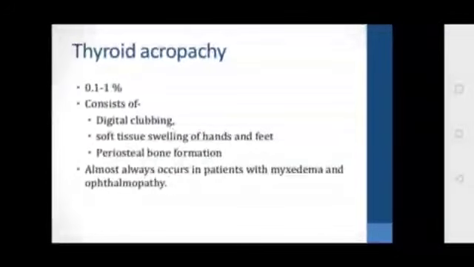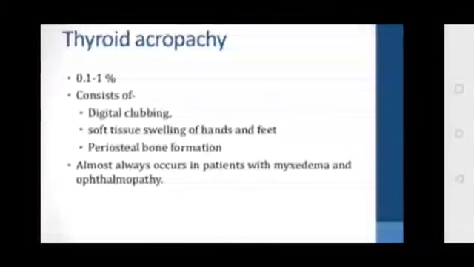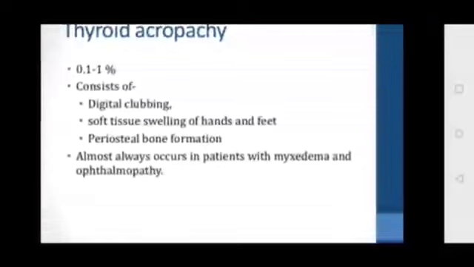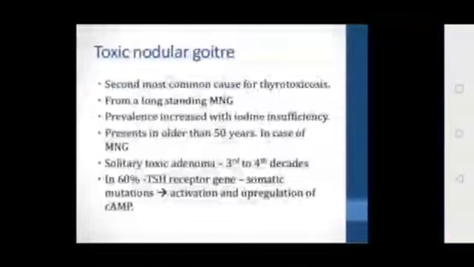What is thyroid acropathy? As we already discussed, it is soft tissue swelling associated with clubbing, seen in about 1% of patients. It consists of digital clubbing, soft tissue swelling of the hands and feet, and periosteal bone formation. It almost always occurs in patients with myxedema and ophthalmopathy.